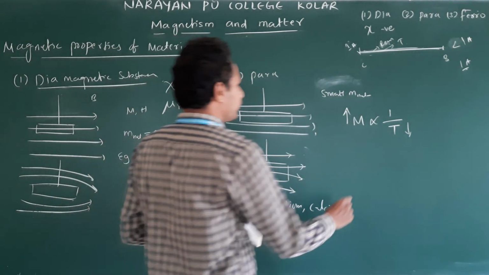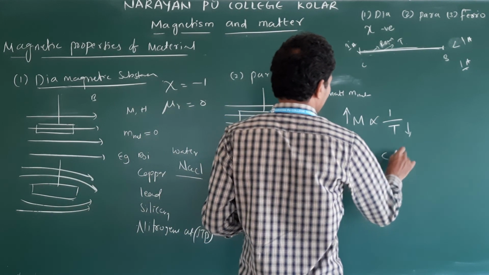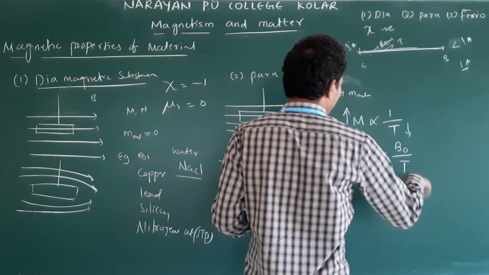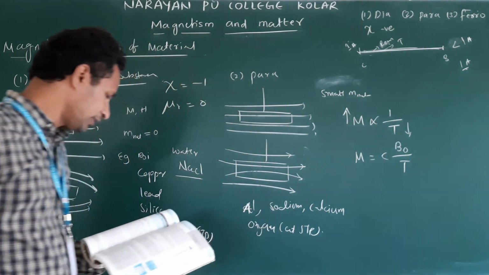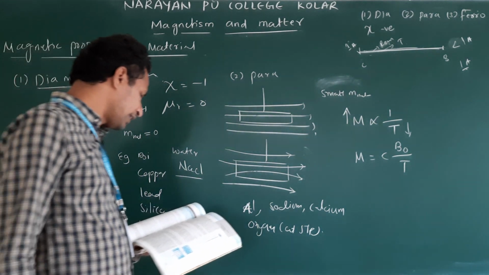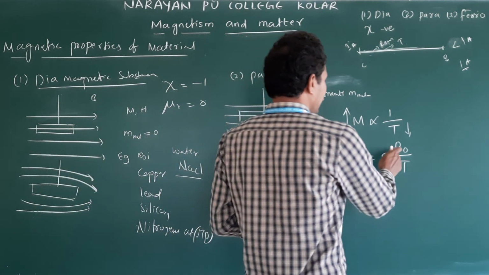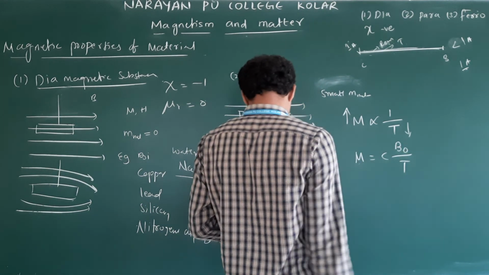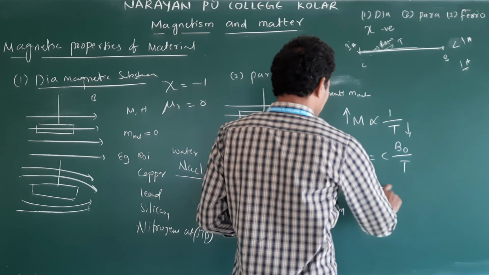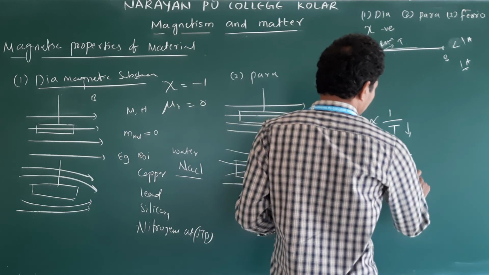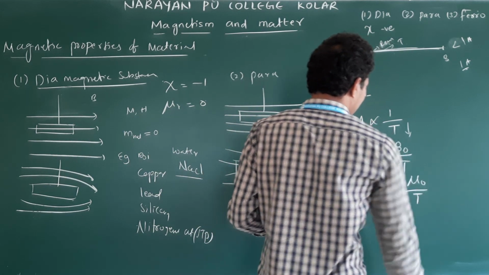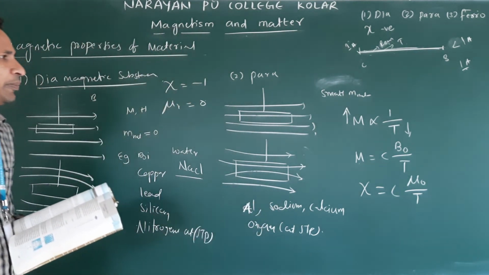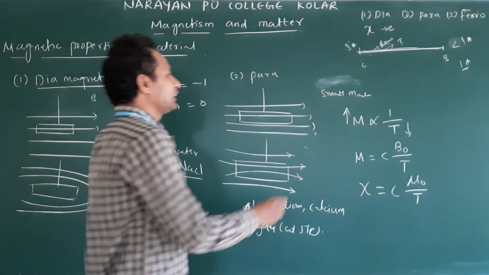Clear? So if you remove the proportionality sign, M is equal to C B naught by T. Or equivalently, if we write in terms of B and M, susceptibility is equal to C into mu naught by T. Remember these formulas. This is important.